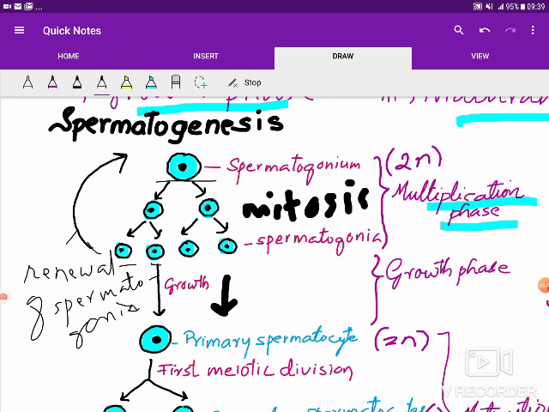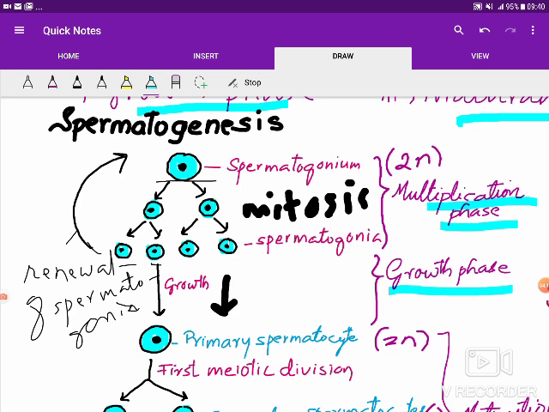Now let's see what happens after the multiplication phase. The spermatogonium, which is destined to produce spermatozoa, undergoes the growth phase. If you look at the growth phase, what is happening there? The spermatogonium becomes larger, accumulates more cytoplasm, and also undergoes another important process, DNA replication.